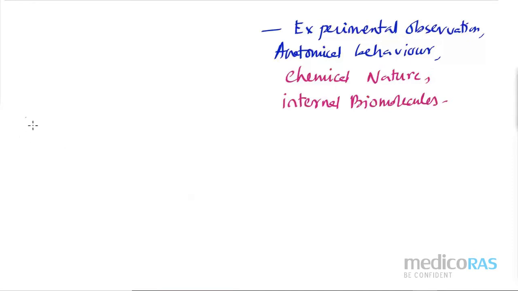So here, number 3 point. If I have seen only the morphological behavior, for that I have 4 different categories of classification, right? So please write down the 4 different classifications.